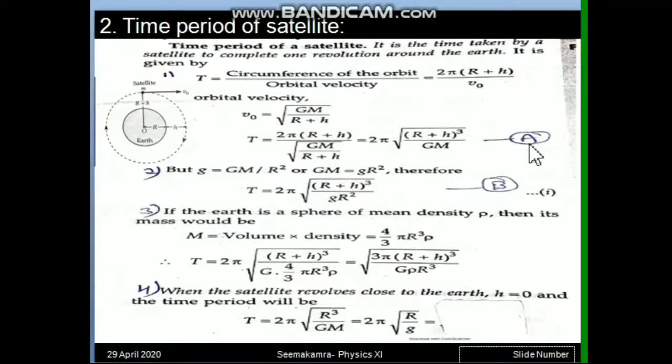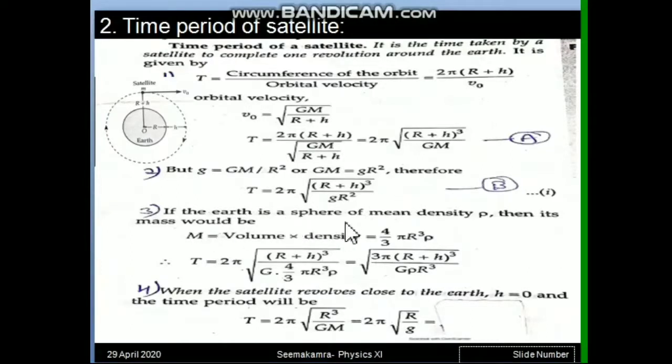Now this is the first formula, in terms of capital G. Suppose in numericals we need the formula in terms of small g. So the replacement is simple, which we are always using. Small g equal to capital GM upon r square. So capital GM is small g r square. Every time you can replace this capital GM by small g r square. So we have replaced it here. This is our second formula, required in terms of small g.